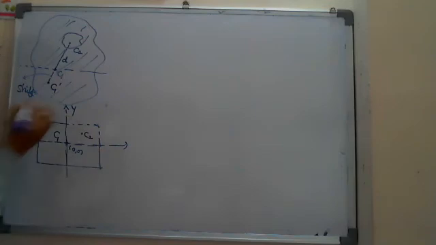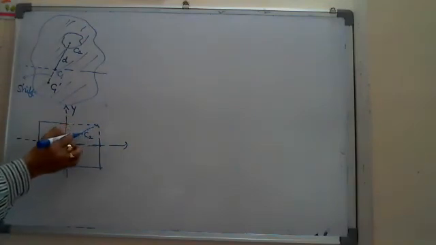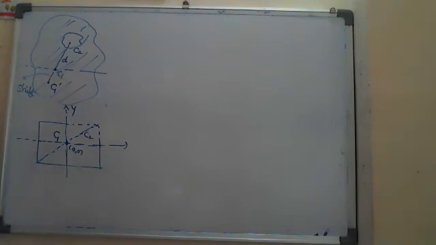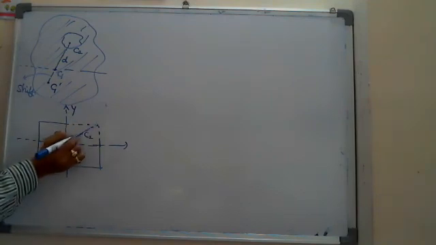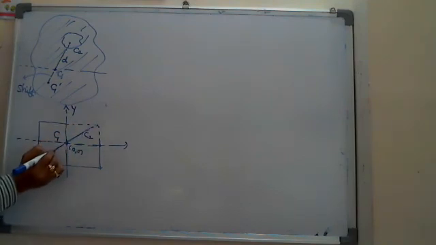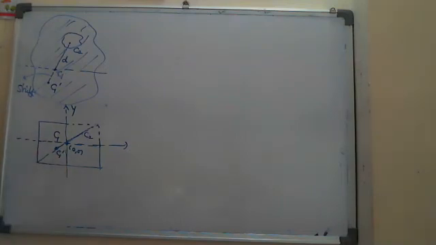It is C2. So if I join C1 and C2, which are on the diagonal of the original body, the shift will, according to this concept, be on the other side of the removed mass. Other side means shifted to this side, along the same line, somewhere to here. This is C1 dash.